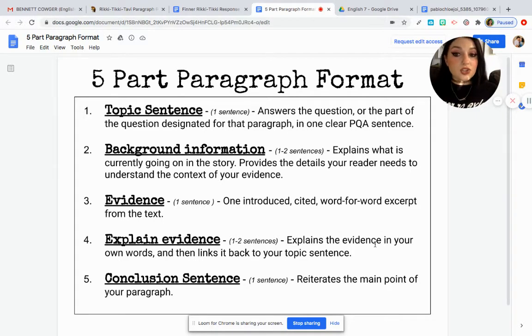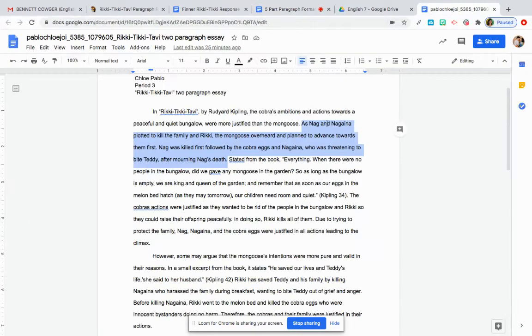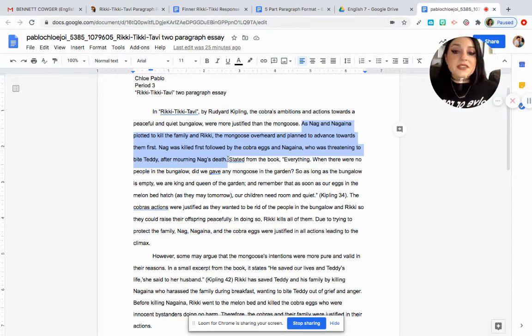And this also should link back again to your topic sentence. In your topic sentence, you said what position you're taking in the argument. And again, this should support that position. So let's check out the student example here. They said in the student example, stated from the book. I would have rather them said stated from the short story, or stated from Rikki-Tiki-Tavi, something like that, but this is okay, I suppose.